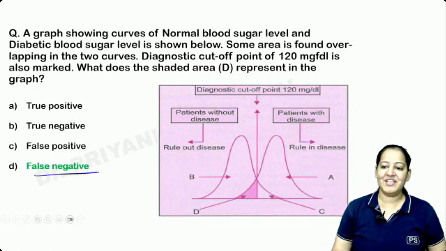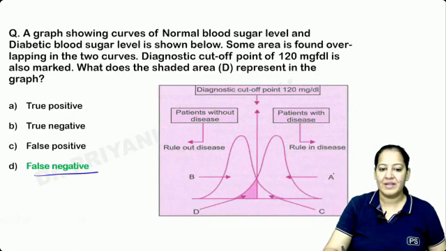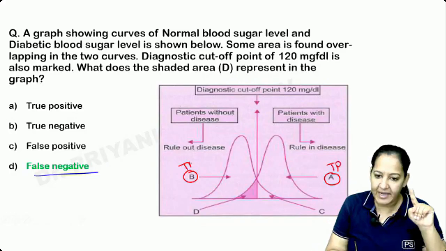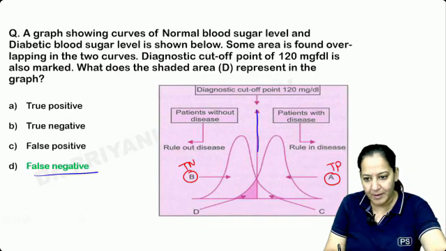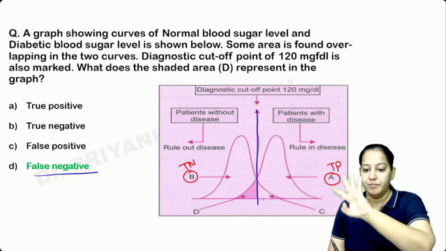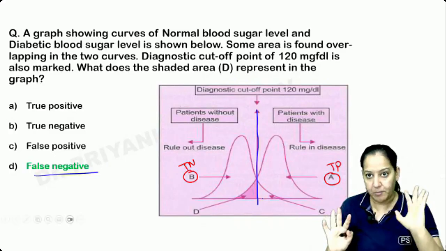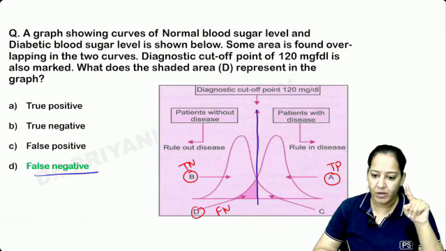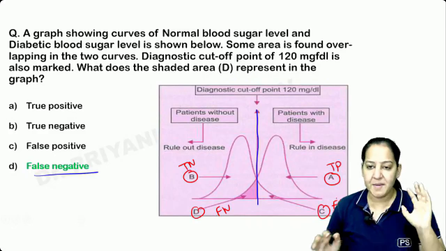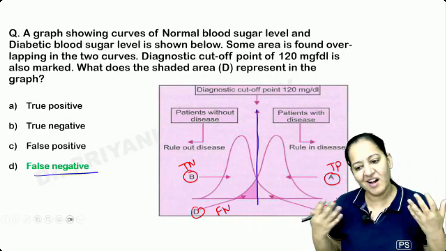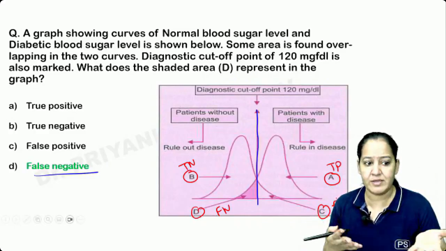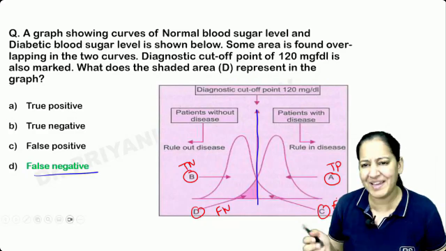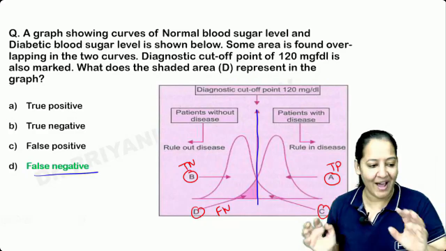And if I change the question, what is A? Okay, let me write. A is true positive. B is true negative, because they are above and below the cutoff. Above the cutoff is true positive, below the cutoff is true negative. There is no problem in that. Overlap is a problem. So this area D is false negative and this area is false positive. Now you can imagine, from the same graph you can get 4 questions. They can ask you any area: what is A, what is B, what is C, what is D? Or rather, to confuse you, they can ask all of them, A, B, C, D, match the column. Something can be created like that. You got it? If you have the concept, you can answer.